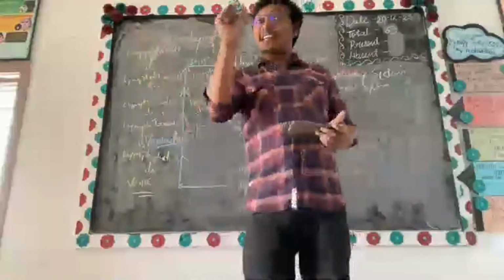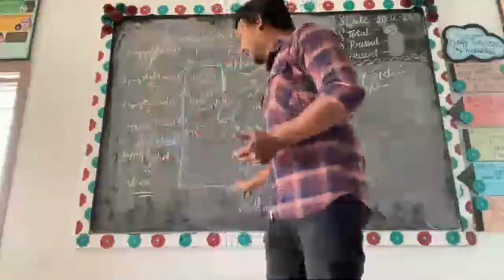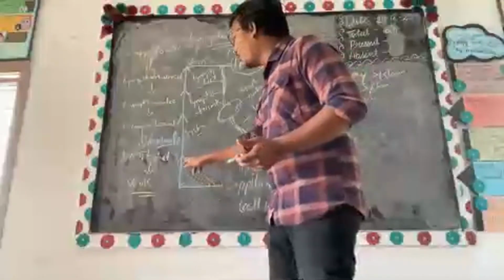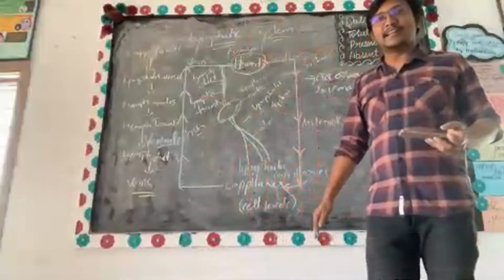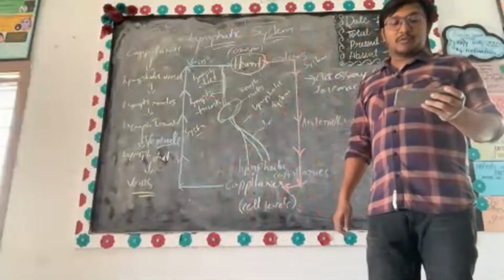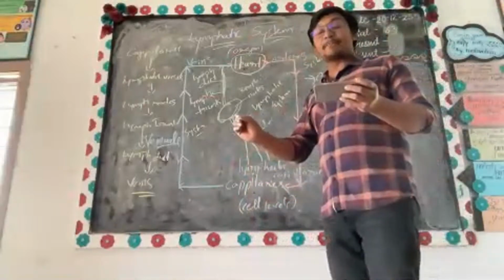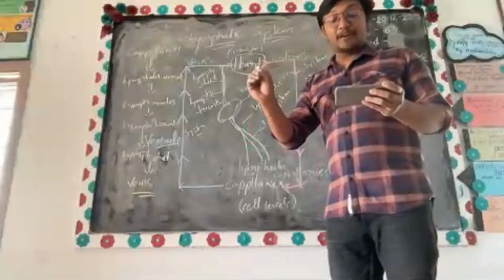So what exactly does it do means it removes the fluid that the veins cannot remove. Now these are the larger particles that escape into tissue fluid.